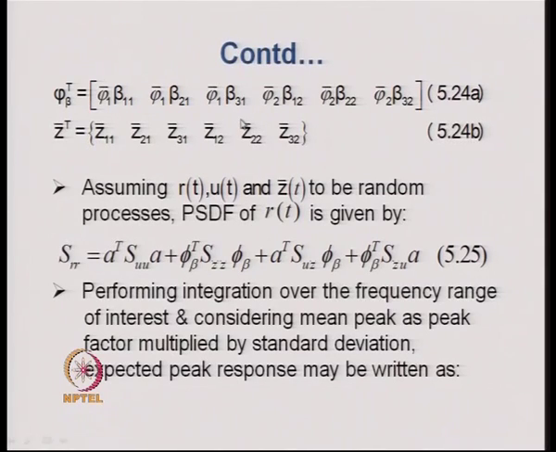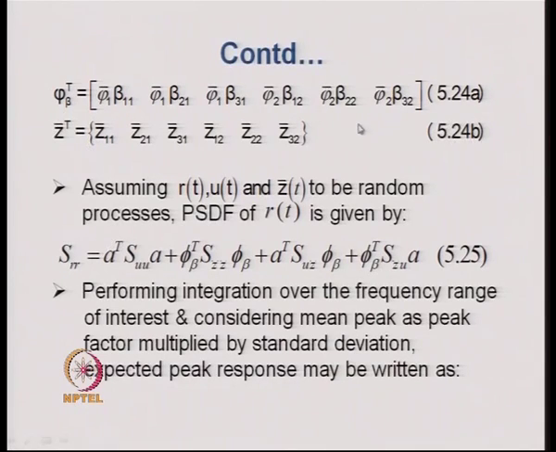So, these beta 1 1, beta 2 1 and beta 3 1 are the mode participation factors coming from the 3 supports for mode 1. Then we have phi bar 2 beta 1 2, phi bar 2 beta 2 2 and phi bar 2 beta 3 2. They are again the mode participation factors coming from supports 1, 2 and 3 for the second mode.